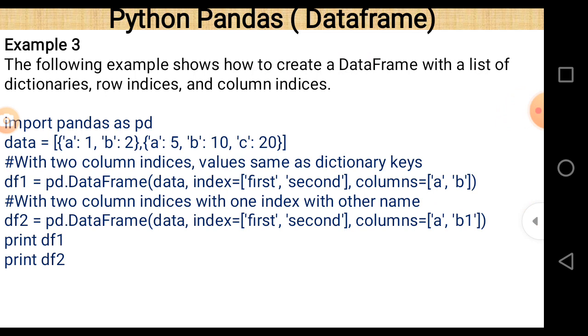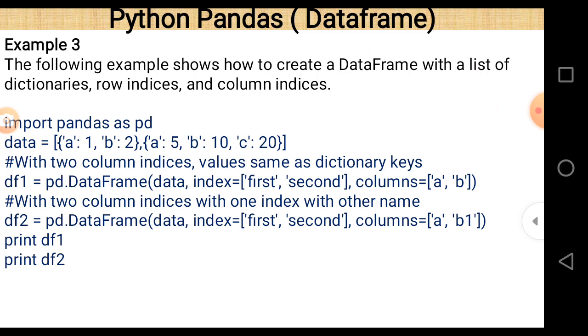These are the data values, the same as the previous one, with two column indices, same as the dictionary keys. df1 is the name of the data frame, and the value assigned to df1 is pd.DataFrame(data, index=['first','second'], columns=['a','b']). Now in this case, first and second are the names of the index, otherwise by default it starts from 0, and the column names are a and b, mentioned here.